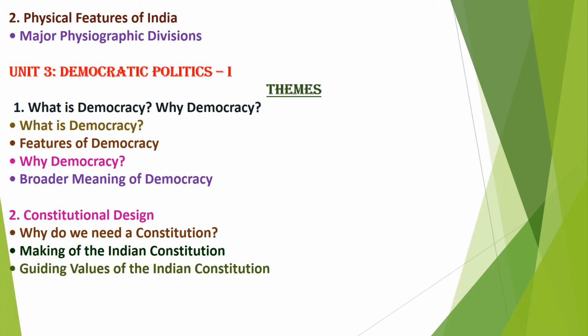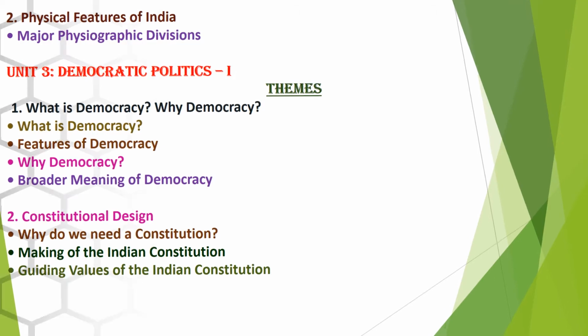The theme will be chapter 1, What is Democracy, Why Democracy. From that, what is democracy, features of democracy, why democracy, broader meaning of democracy. The questions from these topics will be asked. Then chapter 2 from political science will be Constitutional Design. In that, why do we need a constitution, making of the Indian Constitution, guiding values of the Indian Constitution. The questions from these topics will be asked from chapter 2.